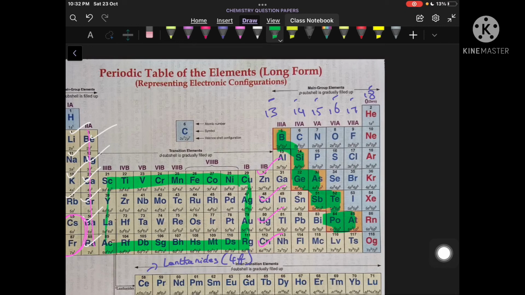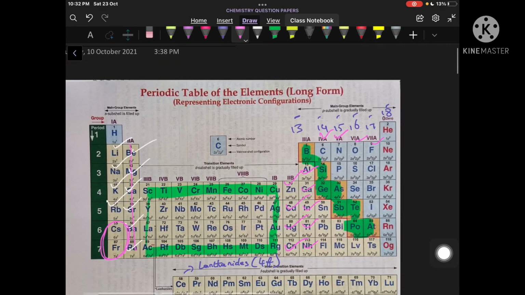And the remaining elements present on the right-hand side here, carbon, nitrogen, oxygen, fluorine, phosphorus, sulfur, chlorine, all these remaining elements become non-metals. And all the elements present on the left-hand side, aluminium, gallium, indium, thallium, nihonium, all of them become the metals.